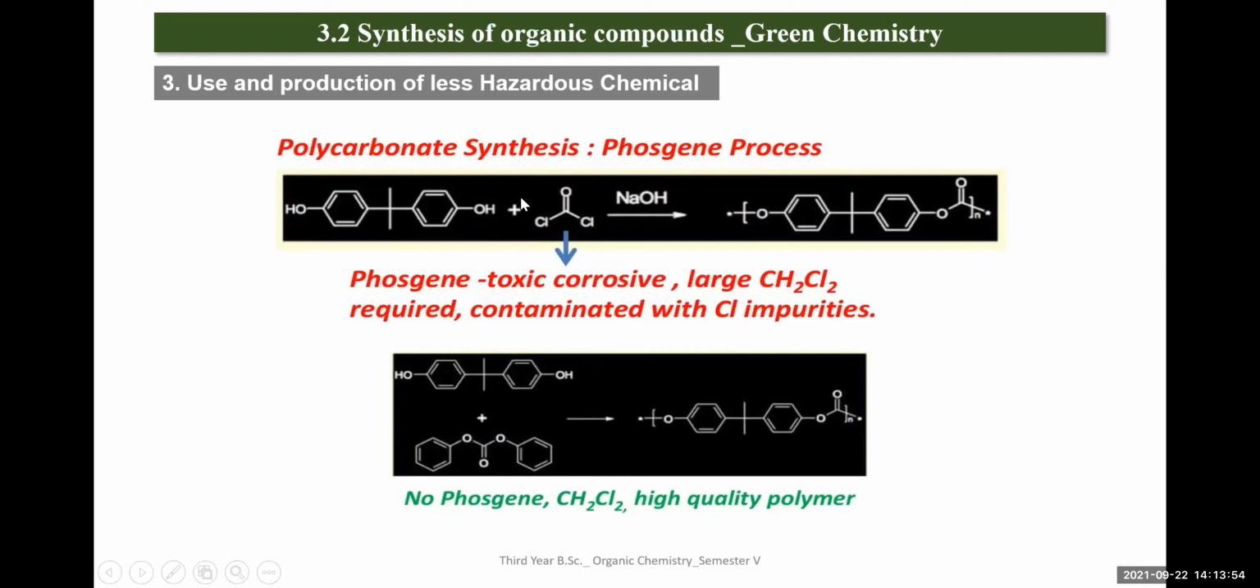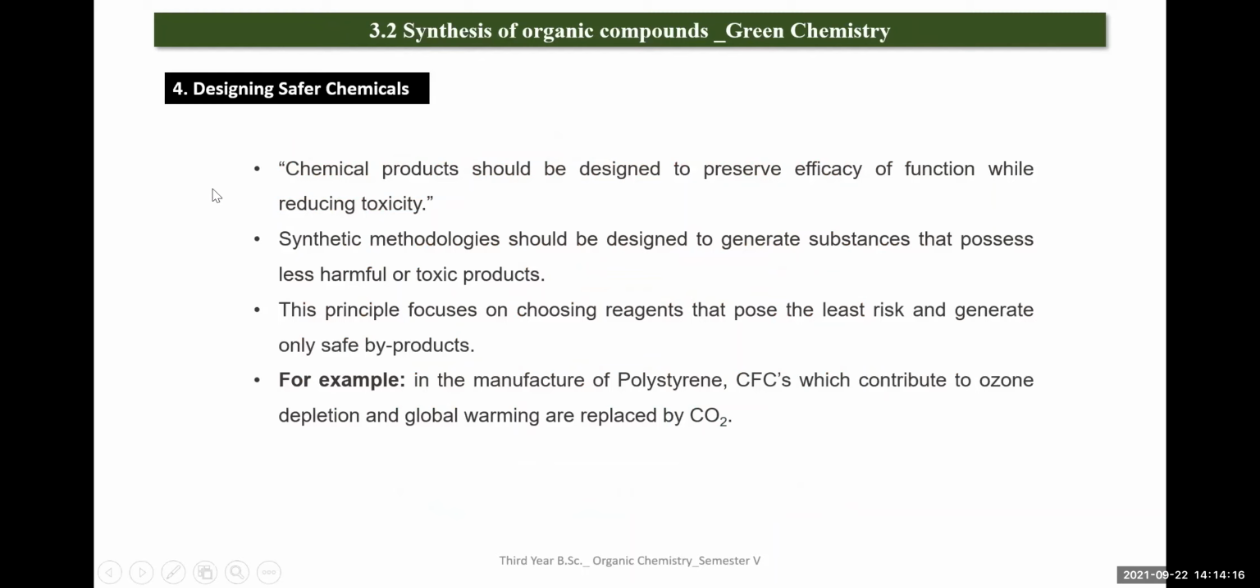In the first case, we use phosgene as one of the reactants. That is toxic and corrosive. But in the case of the alternative method, this particular gas is totally removed. So there are no hazardous chemicals, or we can say that we are going to use a less hazardous method, right? So this is the third principle. Now in the fourth one, we are going to design safer chemicals for the synthesis.